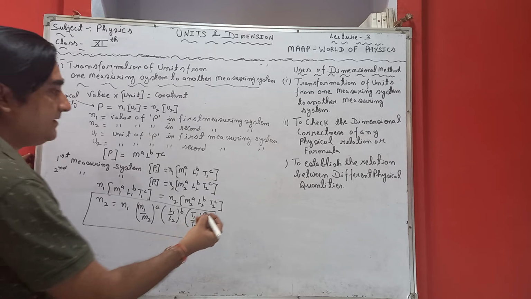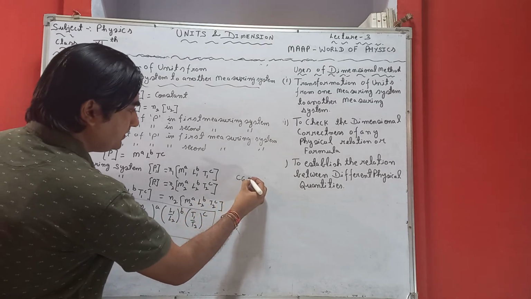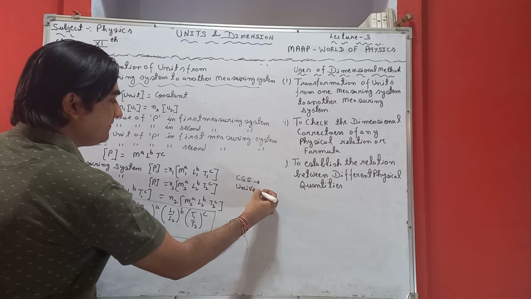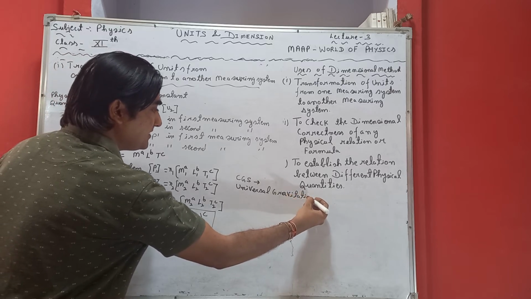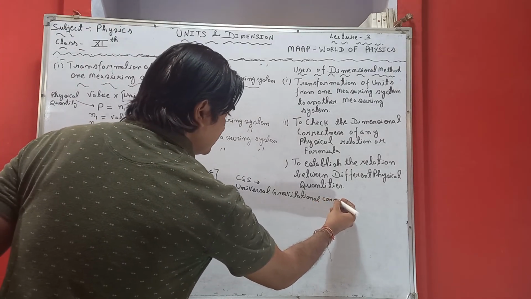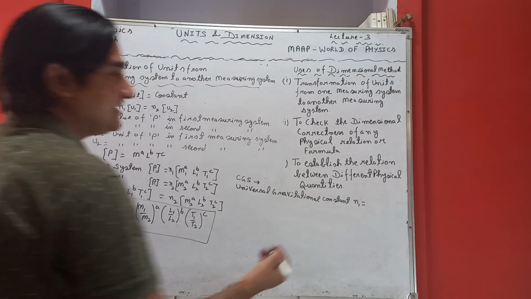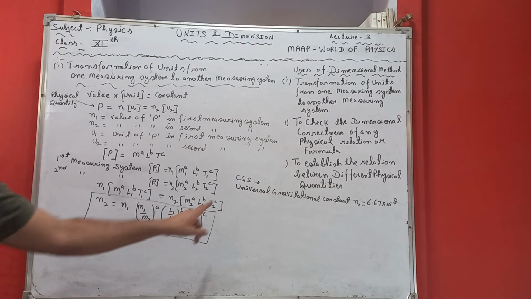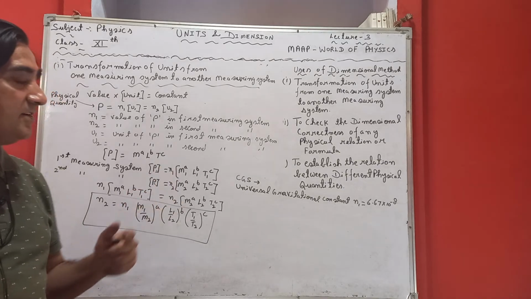So if I say in the CGS system, the value of the universal gravitational constant, n1, is equal to 6.67 into 10 raised to power minus 8.